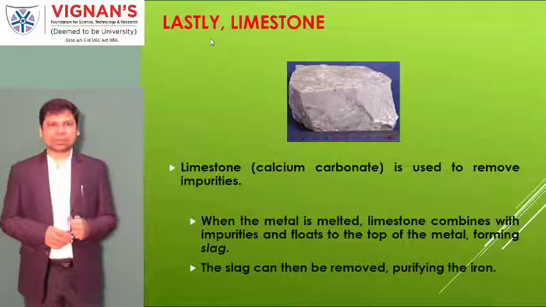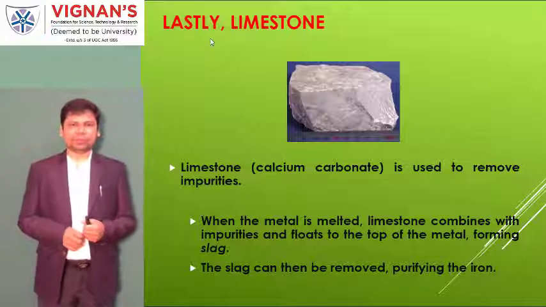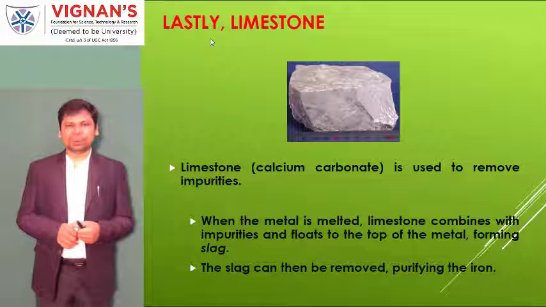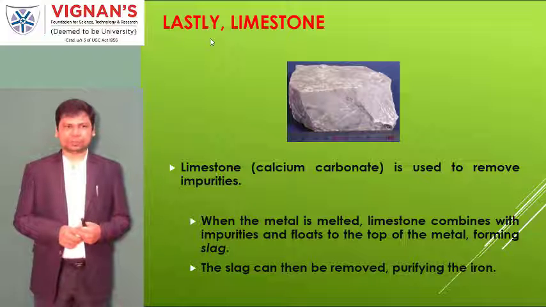The next one is limestone. Its chemical name is calcium carbonate. The main purpose is to remove the impurities in the process of steel production. We are using limestone for that.